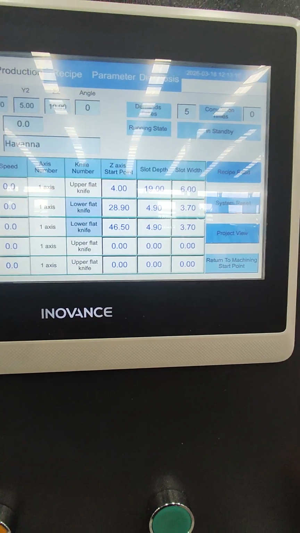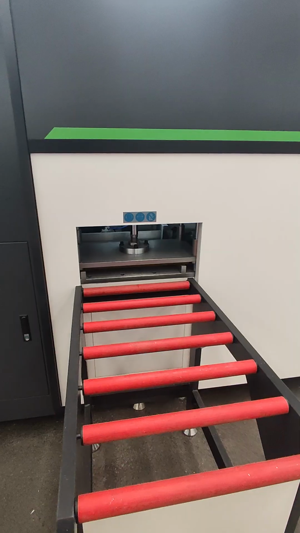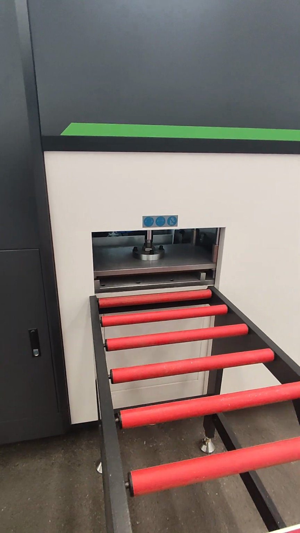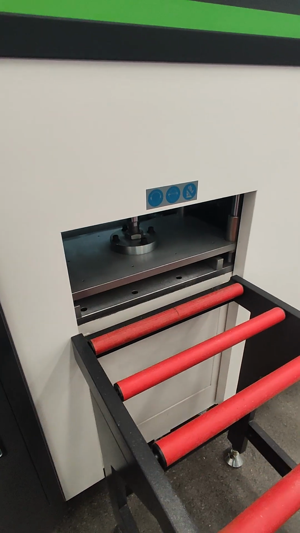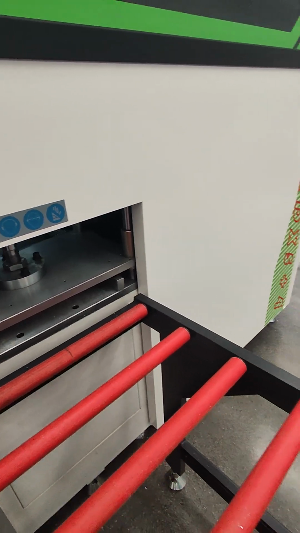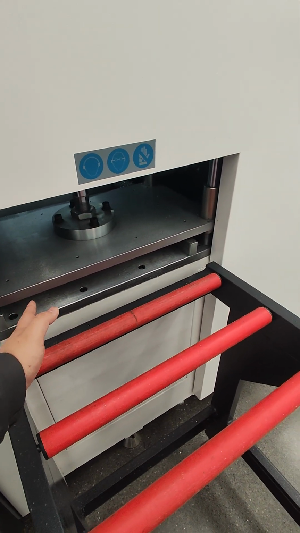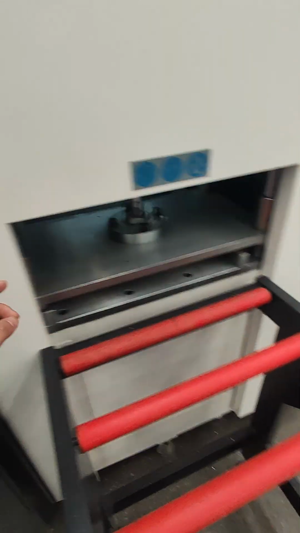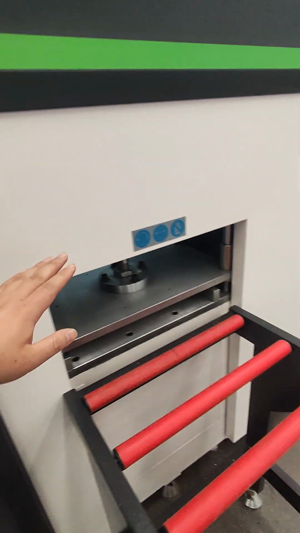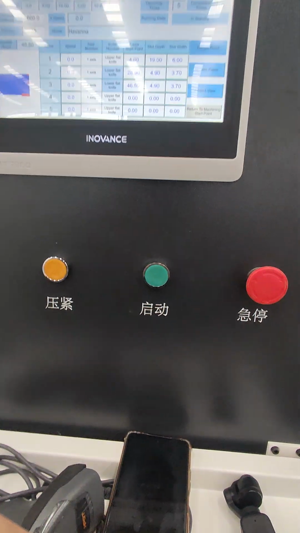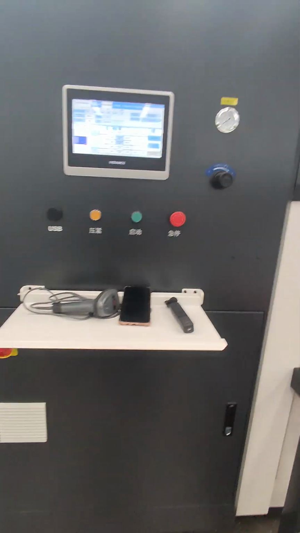So now, the machine was not connected to the compressed air because it's too noisy, so I shut it down. For your machine, the clamp should be at the top position. So you will load the profile pieces here, then press the press button. It will press the profile. Then we start the motor. It will finish the job.